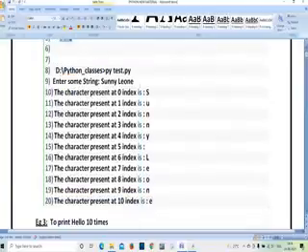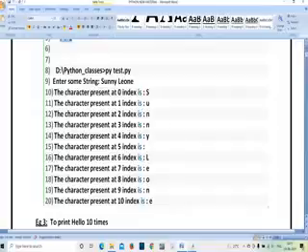So you can see here, enter the string. I have entered the string Sunny Leone. In Sunny Leone, S is 0, U is 1, N is 2, N is 3, Y is 4, space is 5, L is 6, E is 7, O is 8, N is 9, E is 10. Like that it is going to give the character count of each and every input.